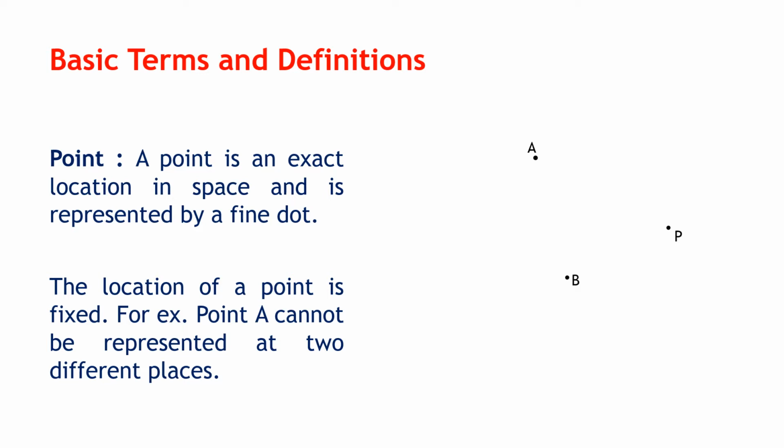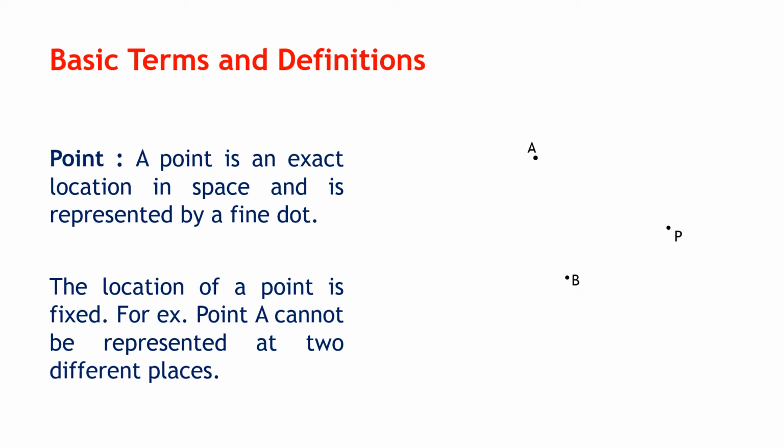Now remember, any object cannot be in two places at the same time. Since I have shown a specific location of point A, this point A now cannot be at any other place in space. Is it clear to you? This point A is a definite location.